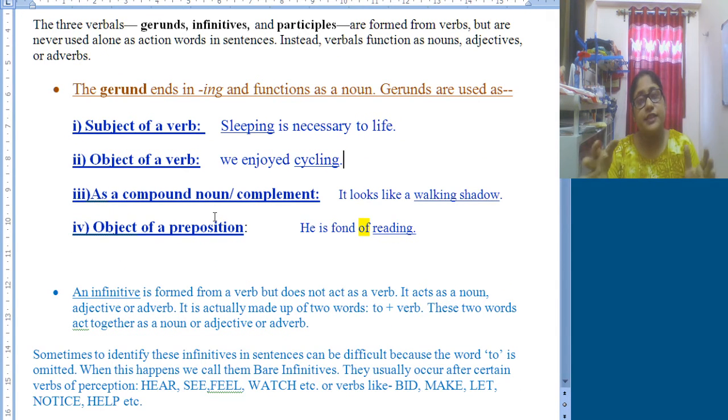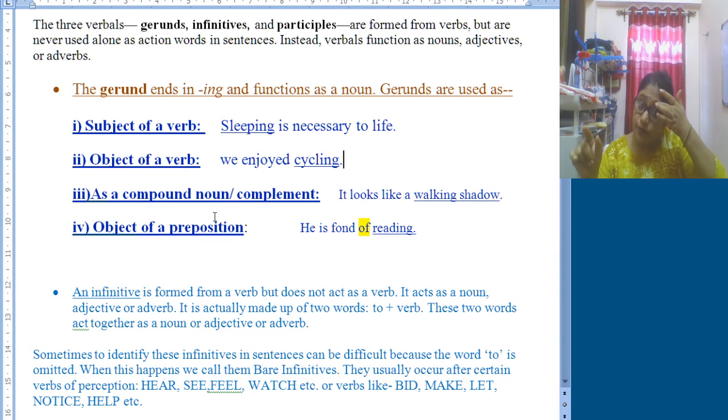Infinitives are obviously formed from verbs, and they do not do the function of a verb. Rather, they act as a noun, adjective or adverb. In this particular case, infinitives are actually of two types. First is made up of two words, that is to plus the base form of the verb. Like the word sleeping: if it were an infinitive, it would have been to sleep. Walking would have been to walk, like this.